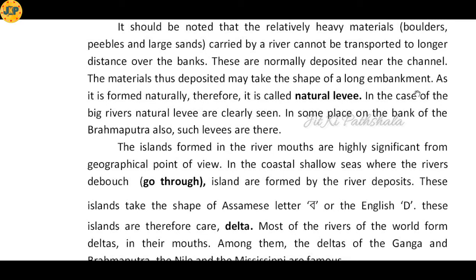As it is formed naturally, therefore it is called a natural levee. In the case of big rivers, natural levees are clearly seen. So in the big rivers, these long embankments which are formed naturally can be seen clearly. In some places on the bank of the Brahmaputra also such levees are there. So in some parts of the river Brahmaputra we can see this kind of natural levees.